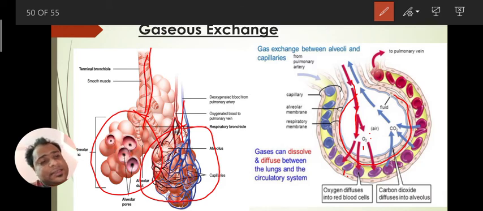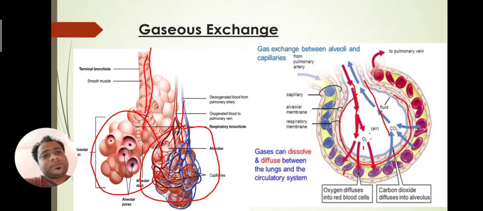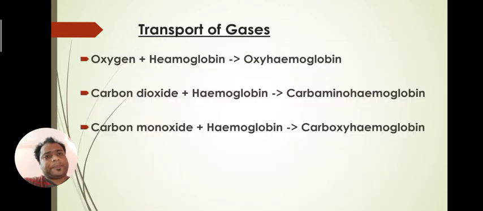Again, the blood takes carbon dioxide and releases it here. So they expand and contract, expand and contract. This is how we take oxygen and release carbon dioxide continuously. This has a major role in explaining the respiration process. So this is the gas exchange which takes place inside the alveoli.